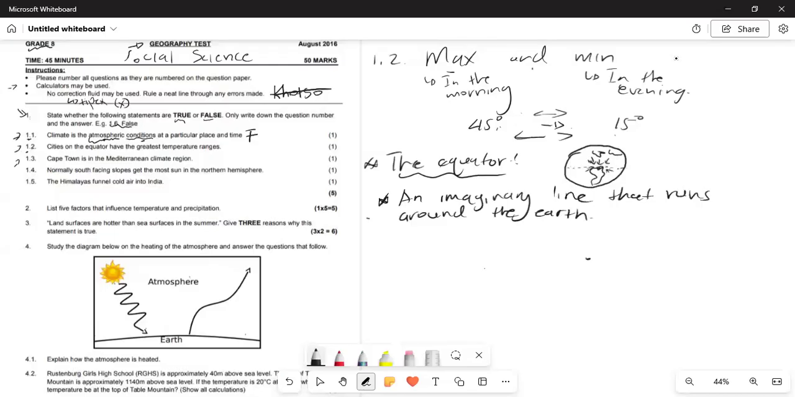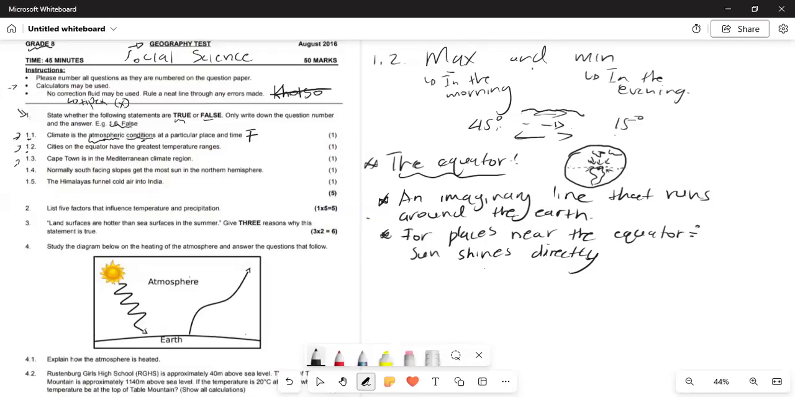So you can't see that line. And so remember, for places near the equator, what happens? The sun shines directly, right? So if the sun shines directly, it means that there is less of the range.